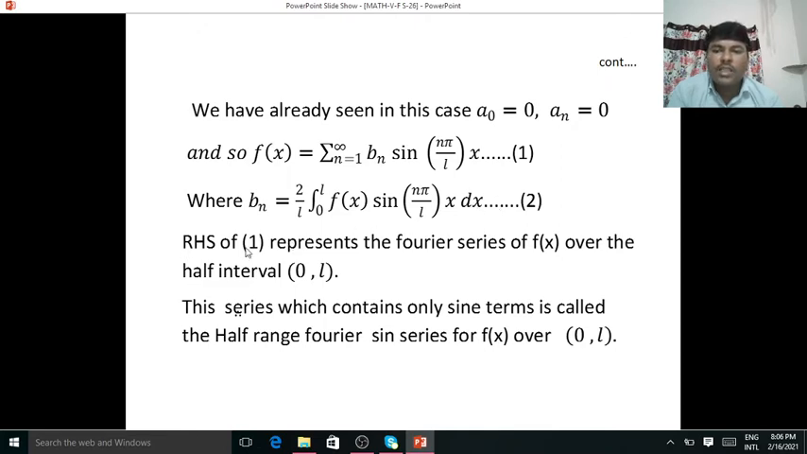Here the RHS of equation 1 represents the Fourier series of f of x over the interval 0 to L. This series, which contains only sine terms, is called the half range Fourier sine series for f of x over the interval 0 to L.